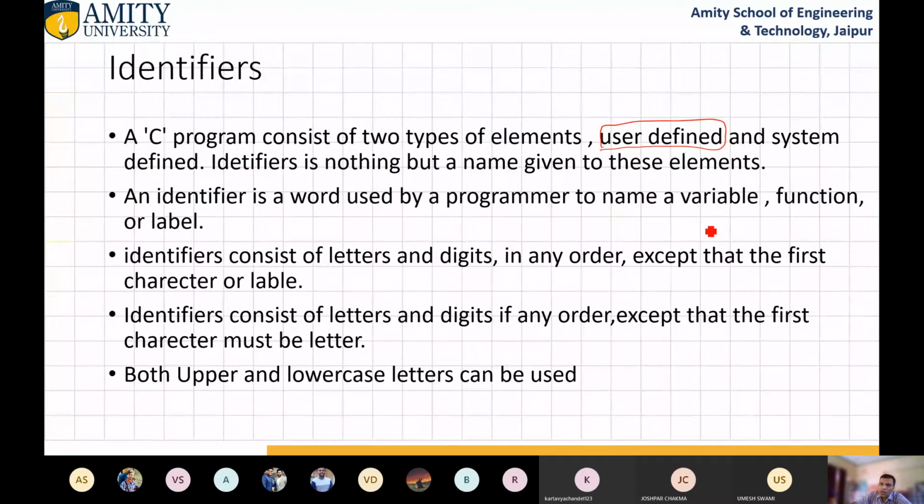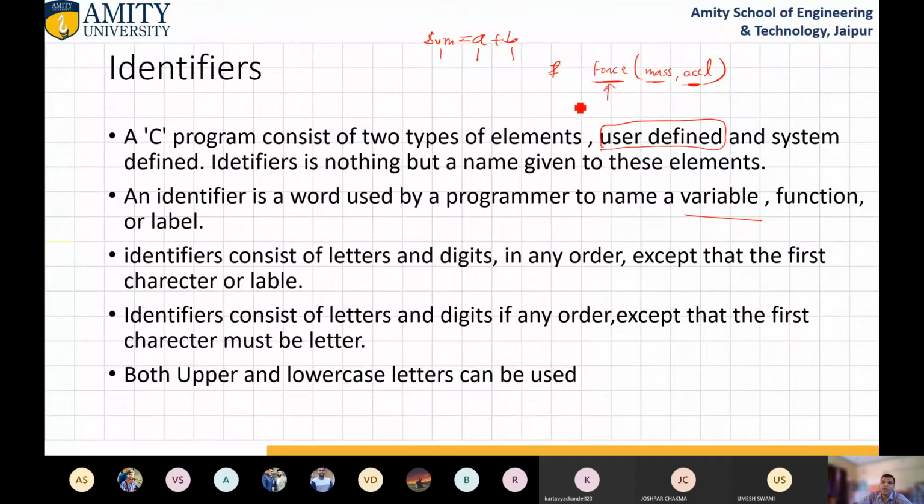Okay, so variable, like in a program, A plus B equals sum. So these are the variables. Sum is a variable, A is a variable, B is a variable. Then come to function. Suppose we want to create a function. The name of the function is force, and the parameters inside that function are mass and acceleration. So this is a function. So this name and these variable names are also a kind of identifier because it identifies the function name.